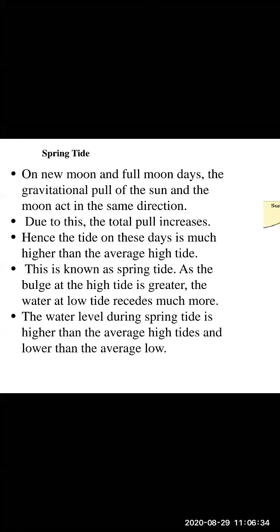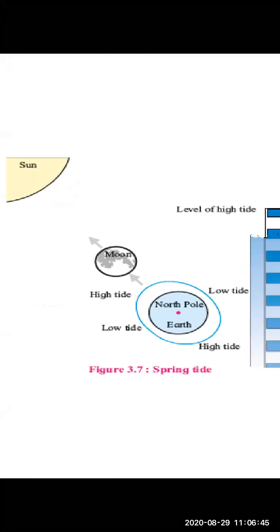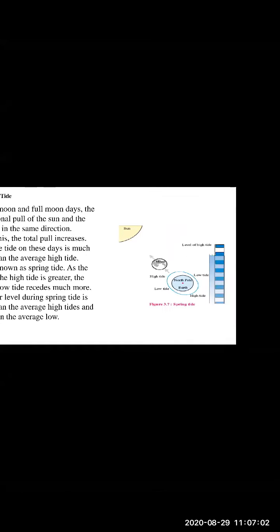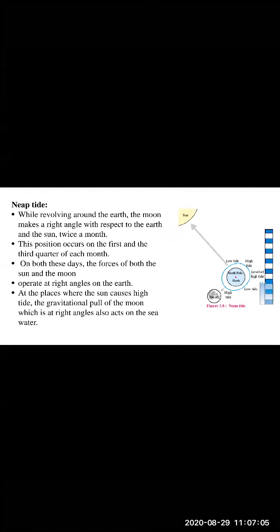The water level during the spring tide is higher than the average high tide and lower than the average low tide. See, children, here the level of high tide is much higher than the average high tide. So this is called the spring tide. Now moving ahead, we are going to study another type, that is neap tide.